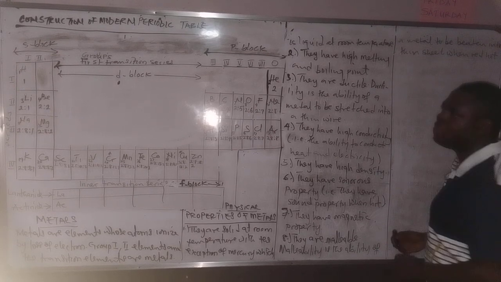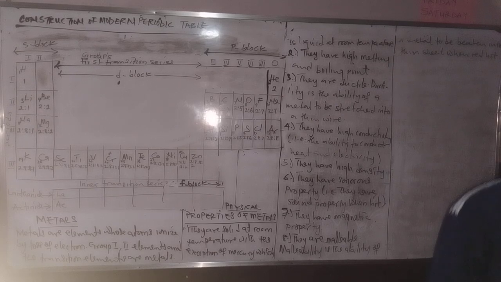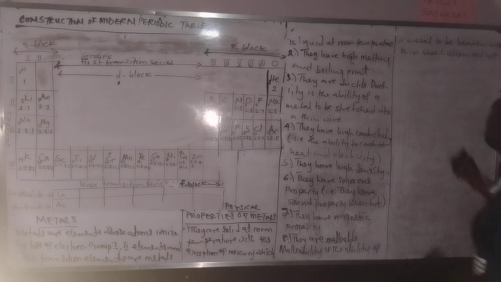When iron is red hot, the blacksmith will beat it until it forms a flat body, which is a sheet. So this ability is called malleability. They are malleable.